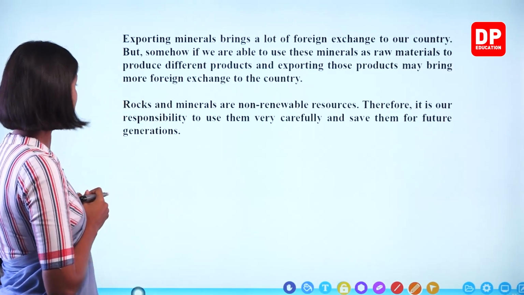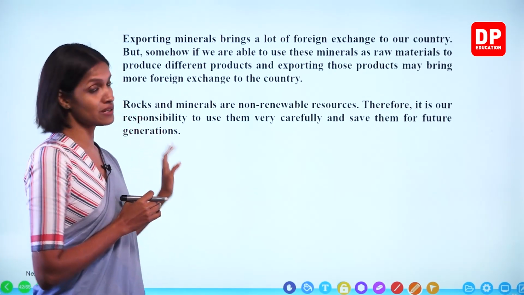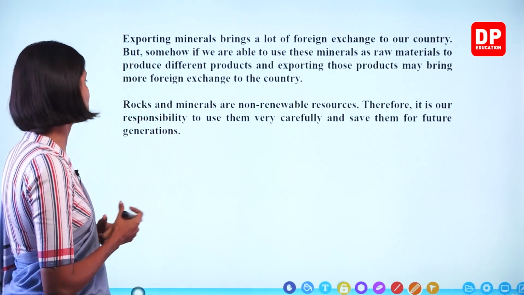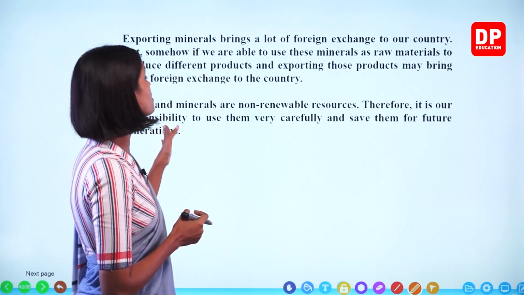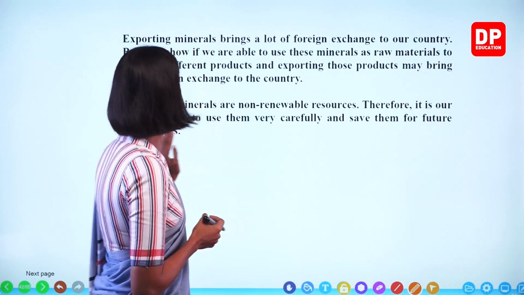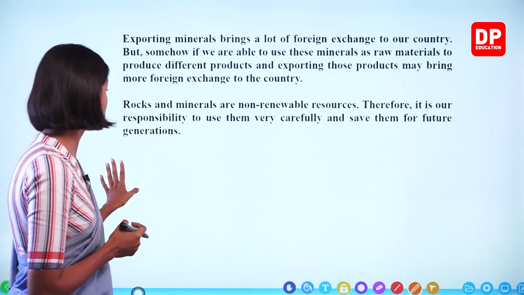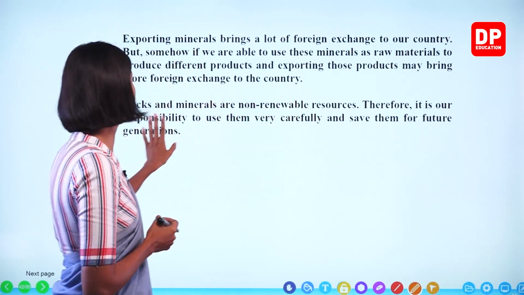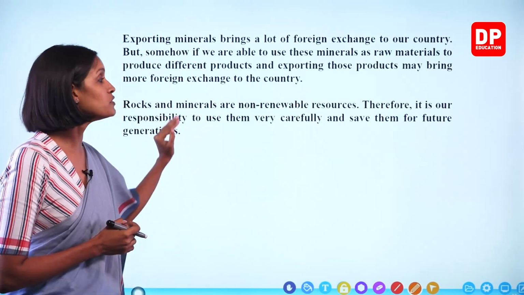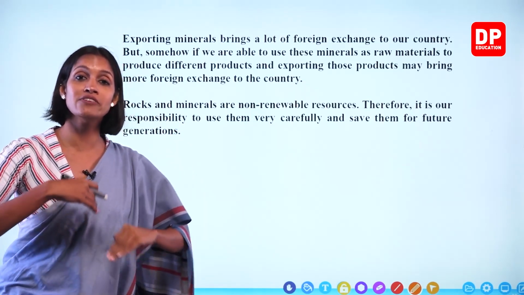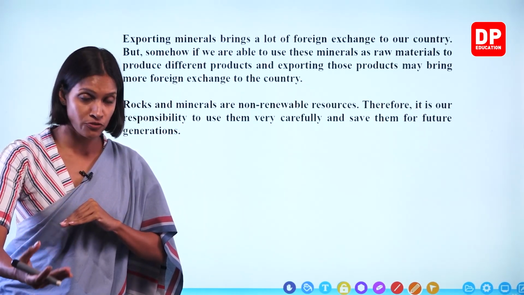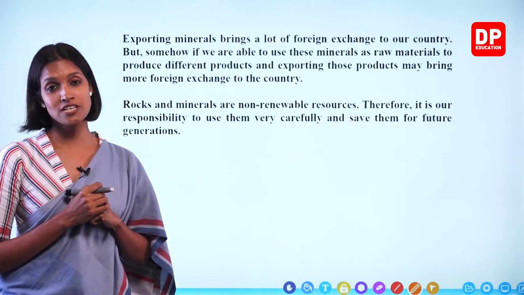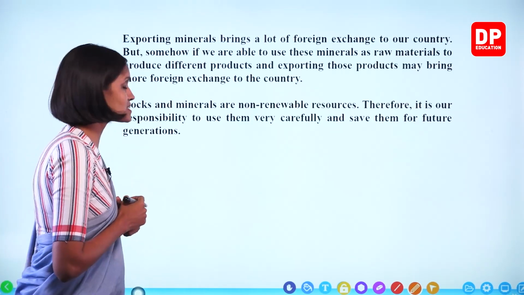Okay, children? So now we know that rocks and minerals are very important and very valuable, and at the same time they are non-renewable. Rocks and minerals are non-renewable resources. Therefore, it is our responsibility to use them very carefully and save them for future generations. This type of use of any kind of resource, where while we are using it we save something for future generations, is known as sustainable use of resources. Okay, children? We'll move on to the next.